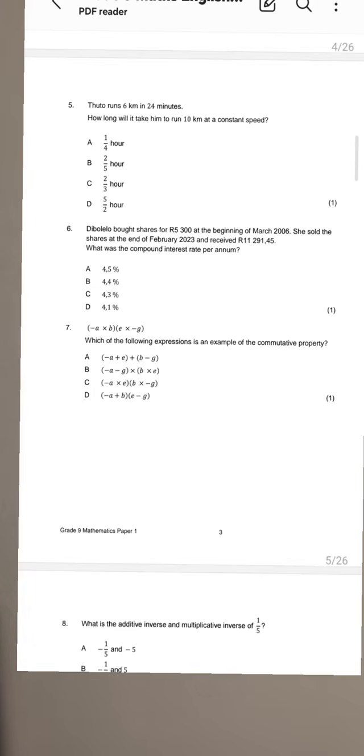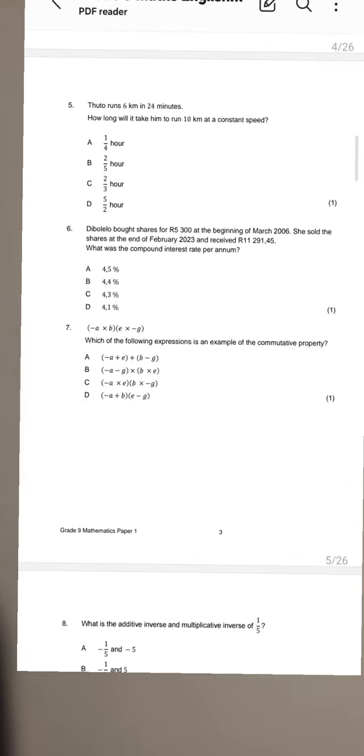That's where I think most learners go wrong here.